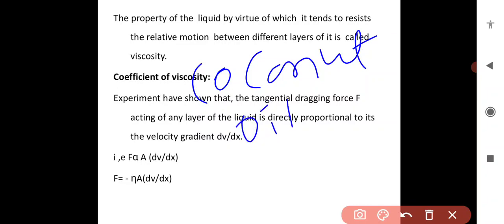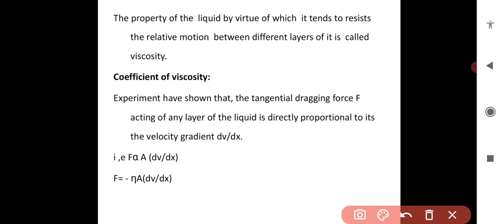Coconut oil is low viscous because it moves a little bit faster than castor oil. That property of resisting the relative motion is known as viscosity.